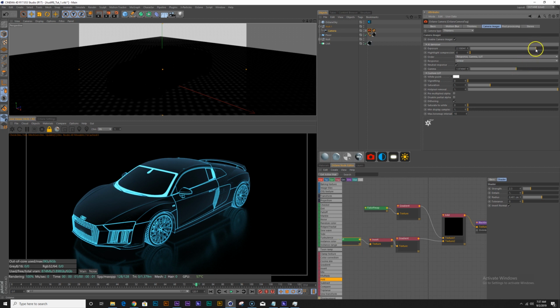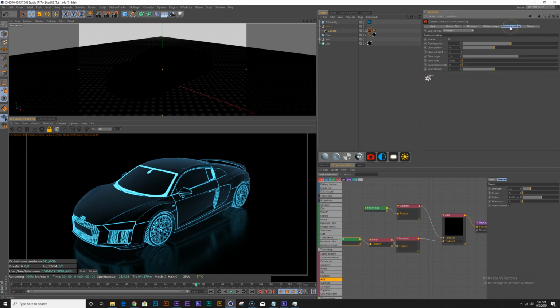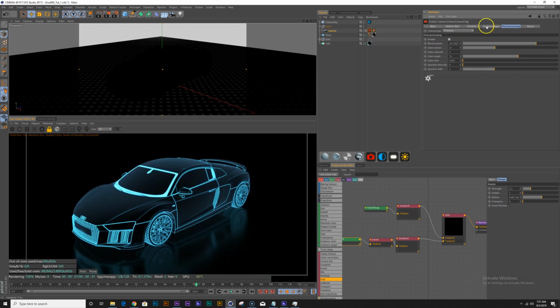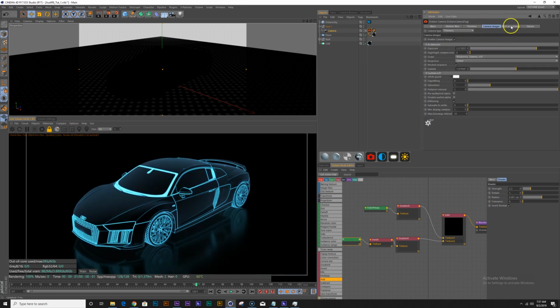And you also have the option to activate the post-processing, which allows you to add some bloom into this. It's very cool, but normally I just leave this off because I like to do all the glows and stuff in post in After Effects. I find that just gives me a little more flexibility.